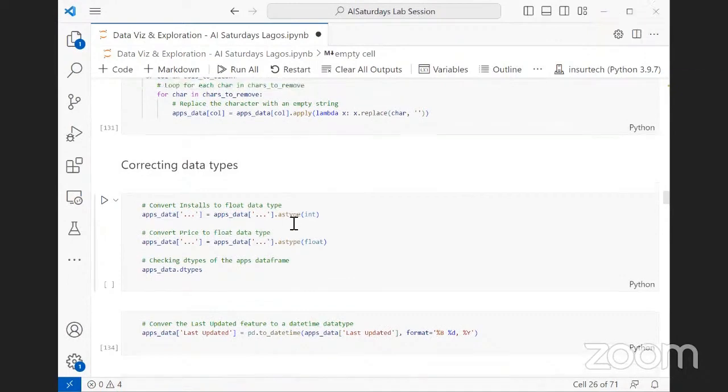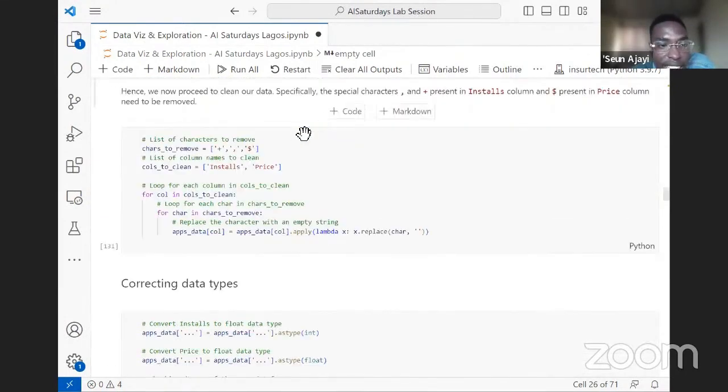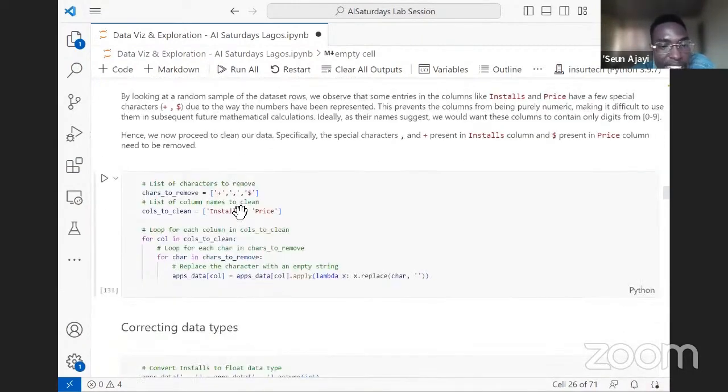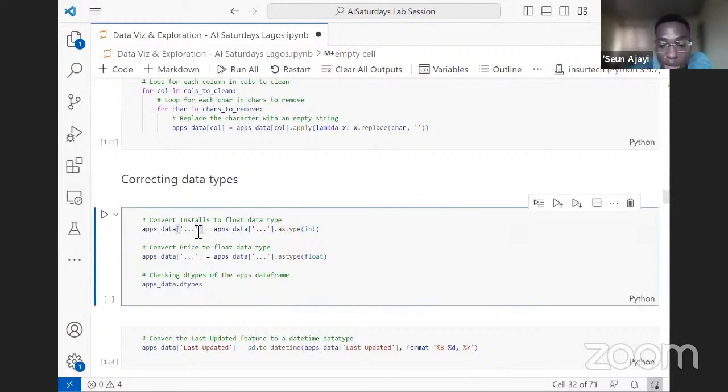Yeah, makes sense. So I mentioned that the data types still remain objects. At this point, we just want to change the data types conveniently to what we want them to be. If we changed the data type before this cleaning, we would come across errors. But with this cleaning done, we can easily change those data types.